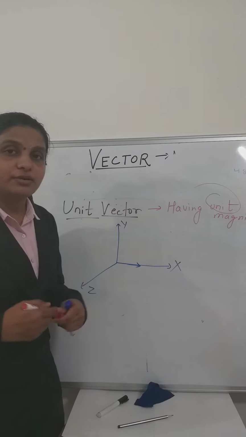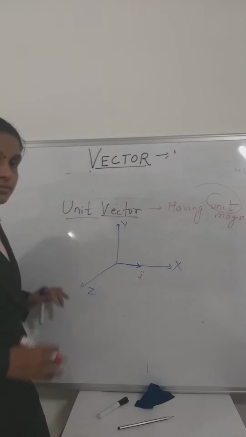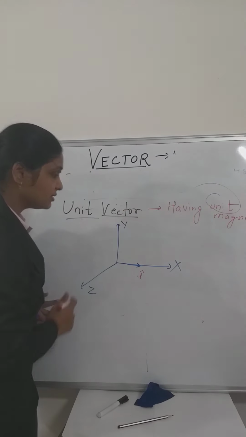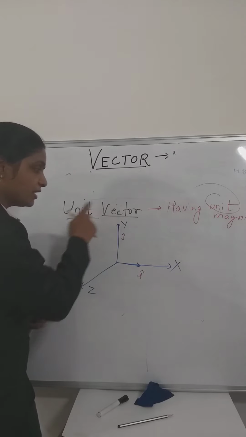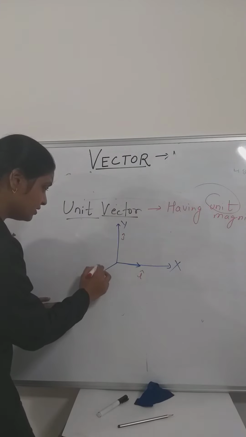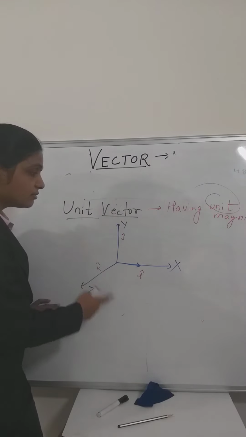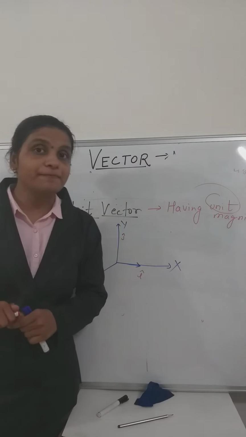To make our calculation easy, we give the name i cap. i cap is the unit vector of the x-axis. For the y-axis we use j cap, and for the z-axis we use k cap. i, j, k are the three unit vectors of x, y, z respectively.